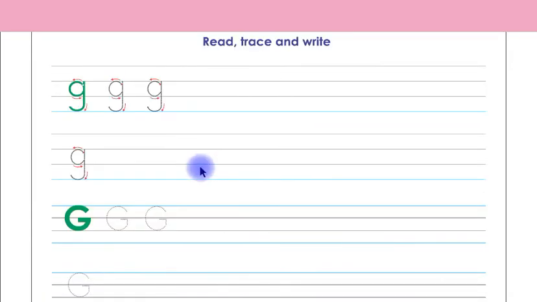This is letter F in small letter shape. You have to trace and write letter F in small letter shape on these 2 lines. This is letter F in capital shape, children. You have to trace and write letter F in capital shape on these 2 lines by yourself.